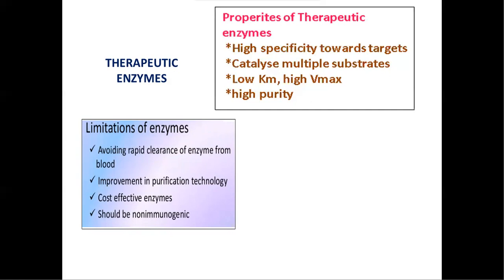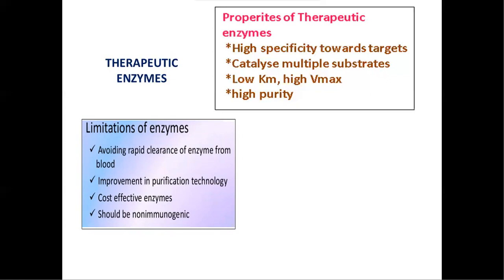The second one is improvement in purification technology. As we said already, these enzymes must be highly purified by separation of the non-protein part from the protein part, so it requires highly purified technology.